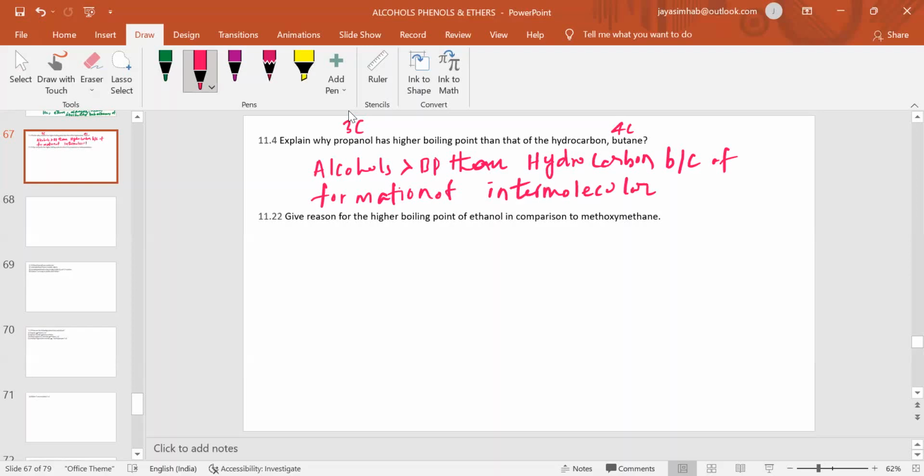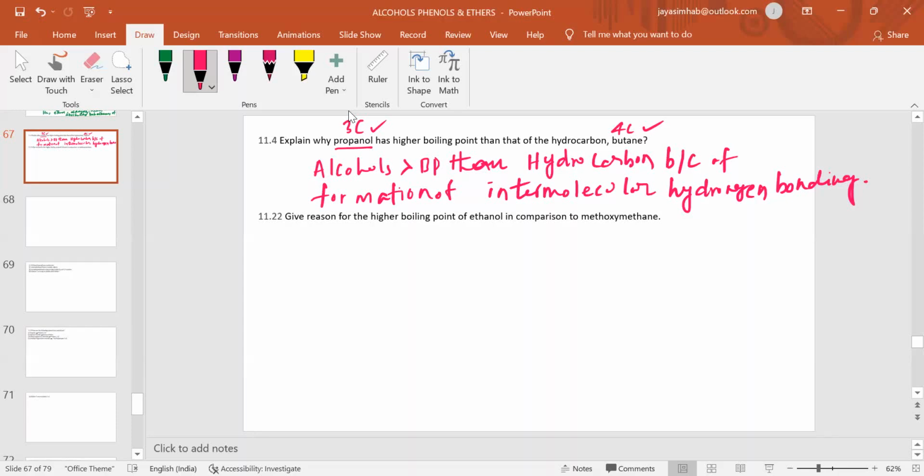Intermolecular hydrogen bond. So this is the reason. Understand? This is 3 carbon, this is 4 carbon. So this will contain an alcohol group. This is not having any alcohol group. That's why alcohols have more boiling point than hydrocarbon, because of the formation of intermolecular hydrogen bond. So that is the reason for that.